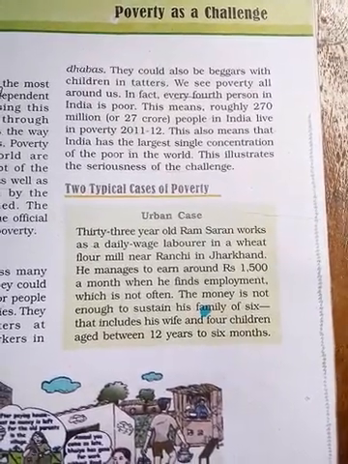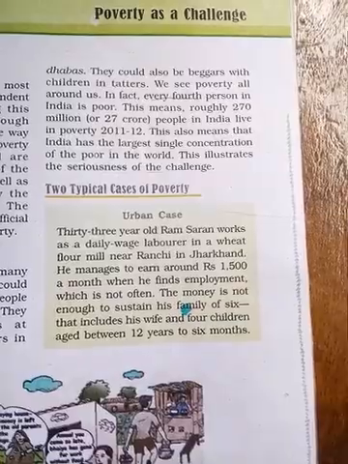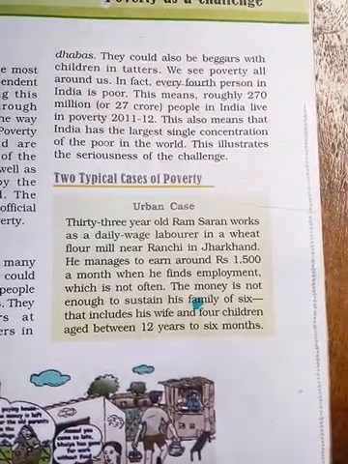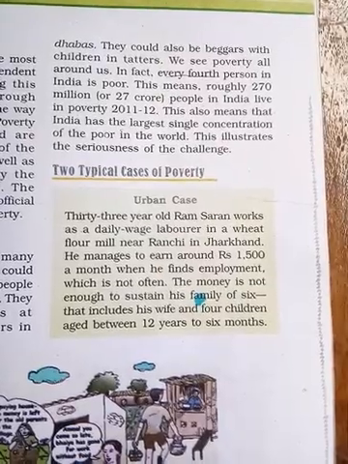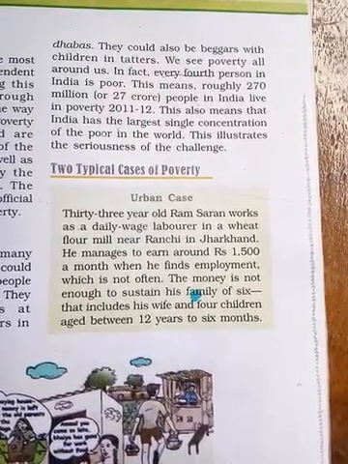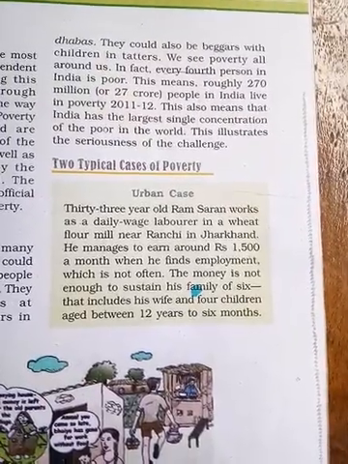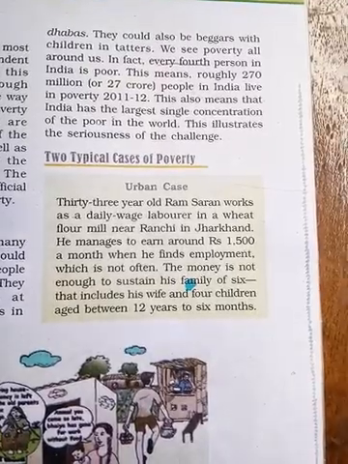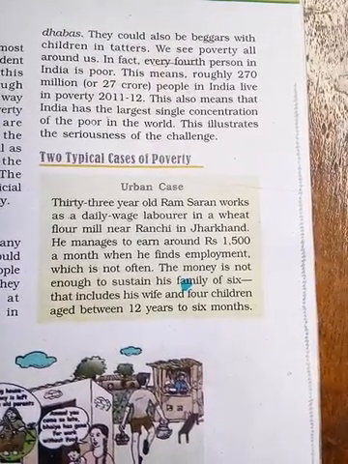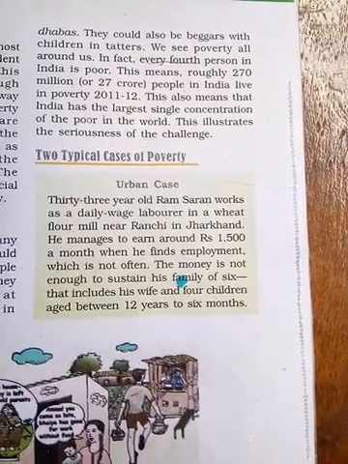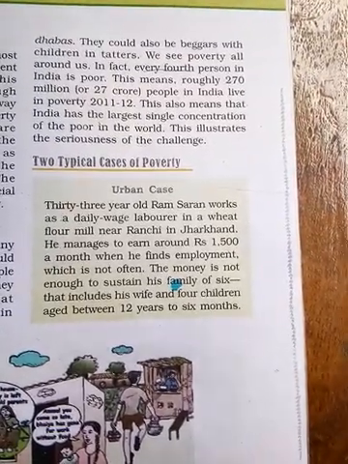So we are going to discuss two stories or two cases, one is an urban case and another is a rural case. In the urban case we are going to study 33 year old Ramsaran, who worked as a laborer in a wheat flour mill near Ranchi in Jharkhand.